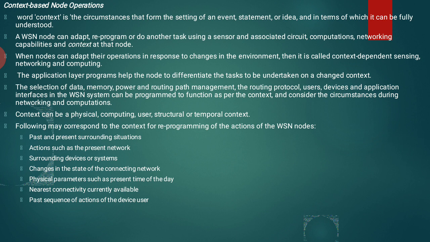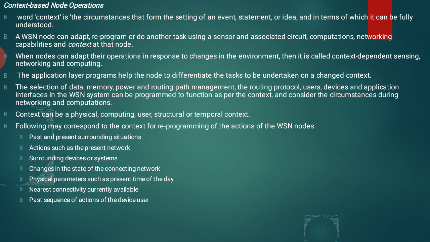The selection of data, memory, power, and routing path management, the routing protocol, users, device, and application interface in the WSN system can be programmed to function as per the context and consider the circumstance during networking and computations.